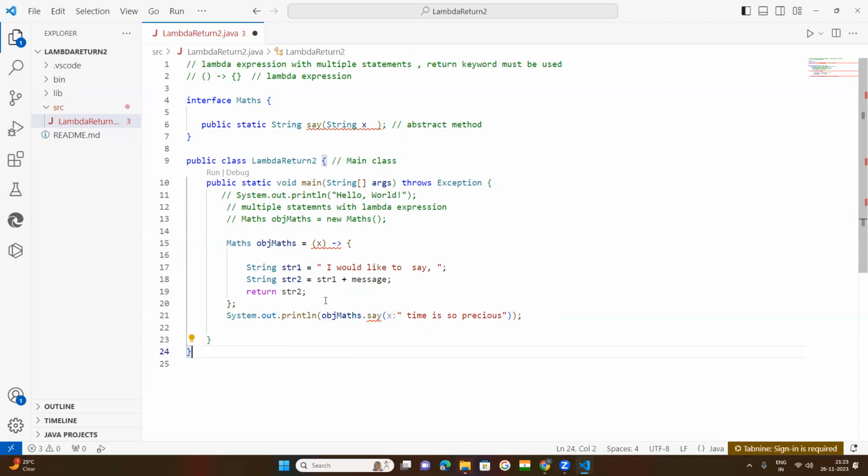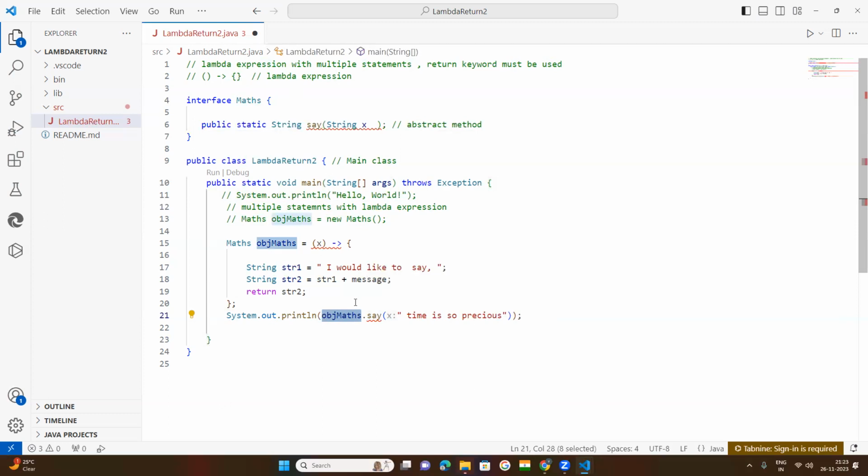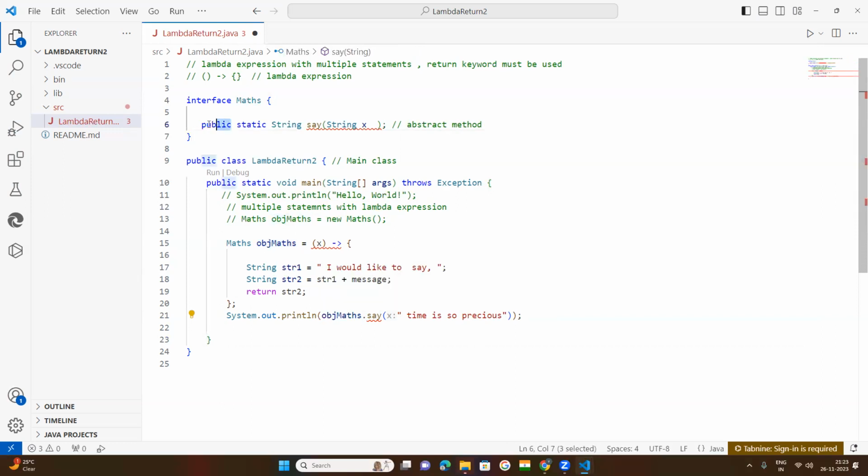You want to call this method, obj method. You are calling with the object and the method name, which means this method is being called with the object, so it is an object method, but you have put both the keywords here, public and static. That's why it is giving error. Now you remove this static keyword, so it will not give error. You have changed X here, so you change this X here. Now you will get the total code. It is very nice.